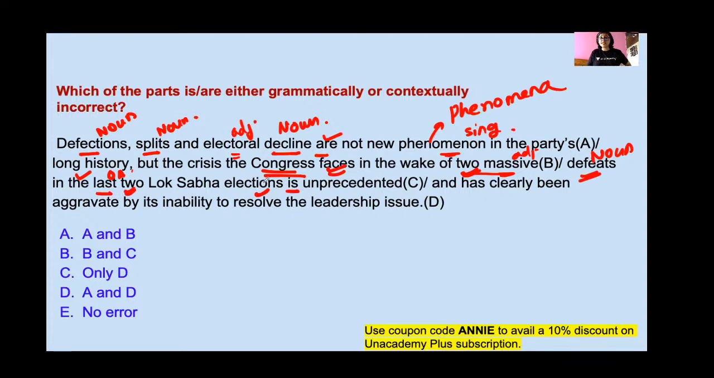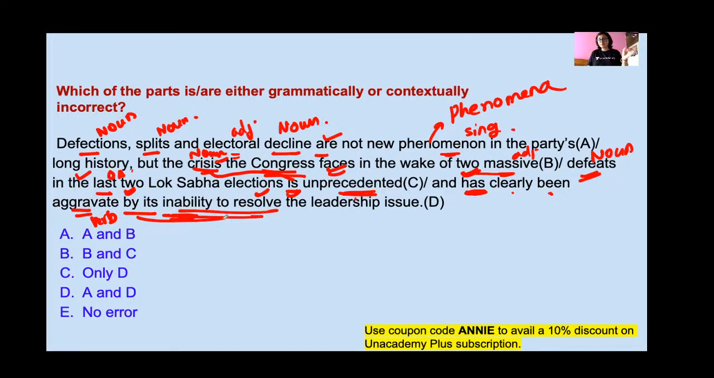So what is unprecedented? The crisis. This crisis is unprecedented, and because crisis is a singular noun, we are using is, and the adjective for this crisis is unprecedented. And has clearly been, this has is being used for crisis, which is singular. Has clearly been aggravated by its inability. So who is the doer here? The inability to resolve. The crisis is the action, this is the verb, and this is done by this one.